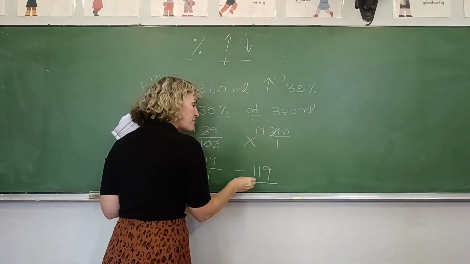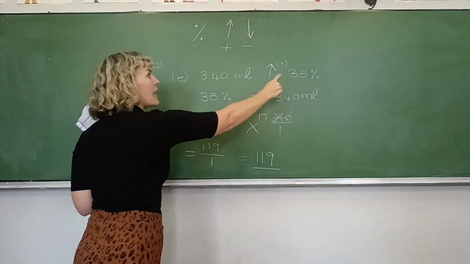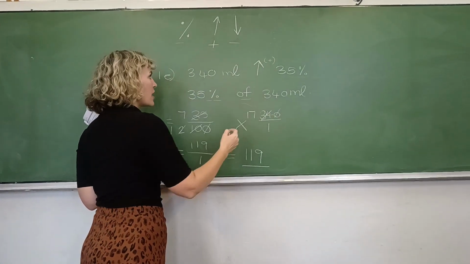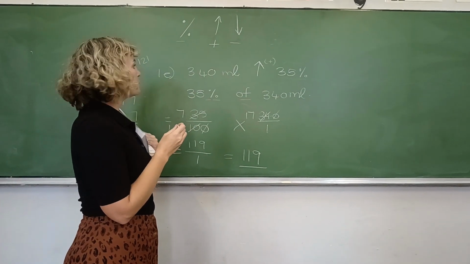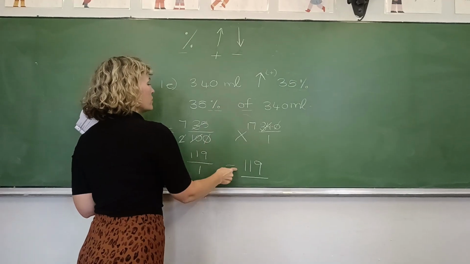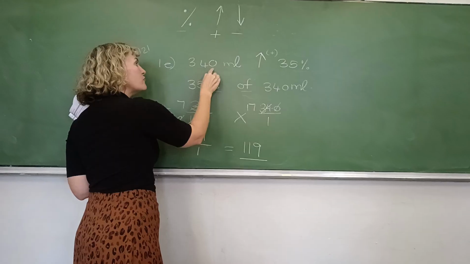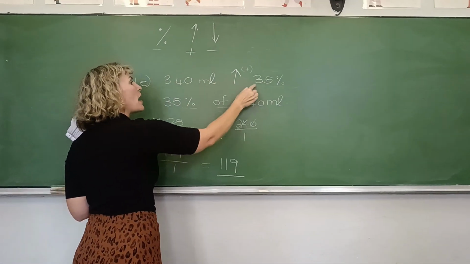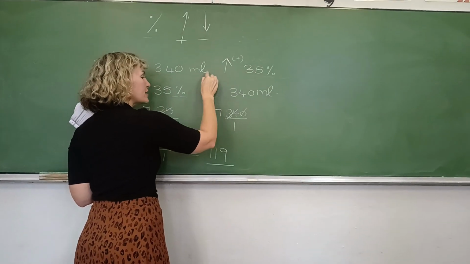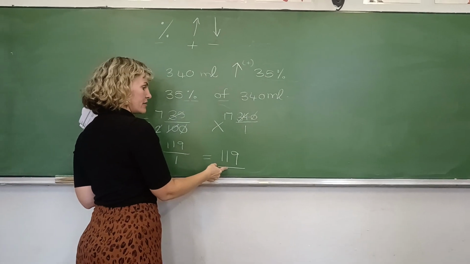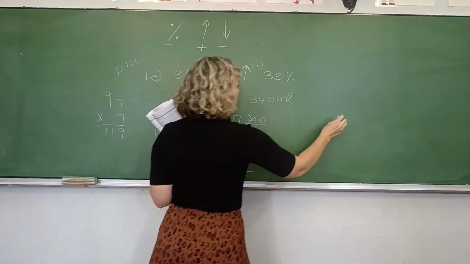But is this our final answer? No. Nee, wat moet ek nog doen? Ergens moet ek plus. So what am I going to add together? Jy gaan hier sit 340 ml plus met 119. Correct, because we have to increase 340 milliliters by 35%. And we just calculated that 35% is 119. So we need to increase 340 by 119.